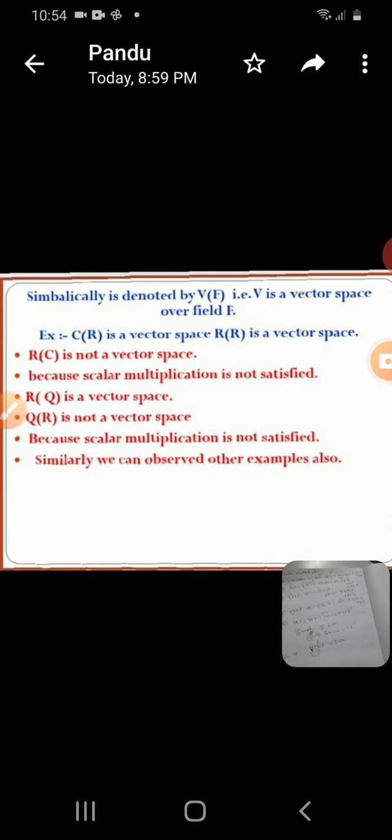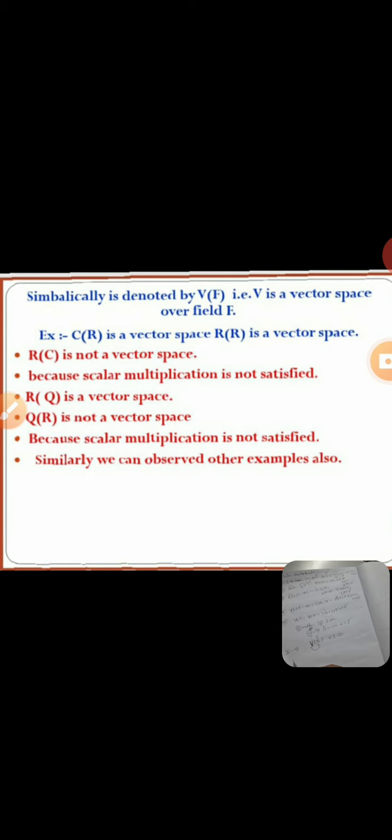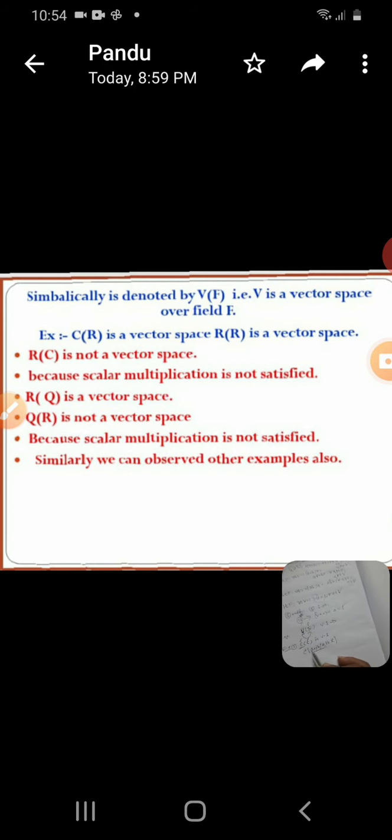Now next, let us see some examples under this definition. One of the examples is C(C). C means complex numbers, and the field C is also complex. C(C) is a vector space. How do we define a complex number? C is the set of complex numbers a + ib, where a, b are elements of R. This is called a complex number. For example, 2 + 3i, 4 + 5i, 0 + 0i are also complex numbers, no doubt at all. The complex numbers are the vector set, and the same C is also the field. This C is a vector space.